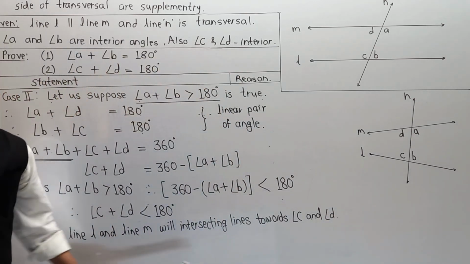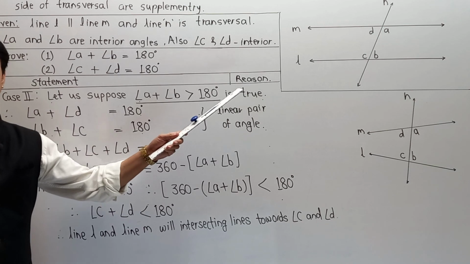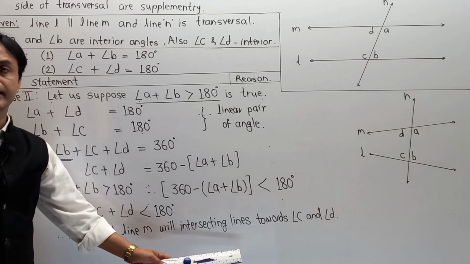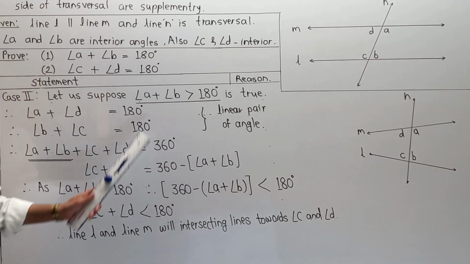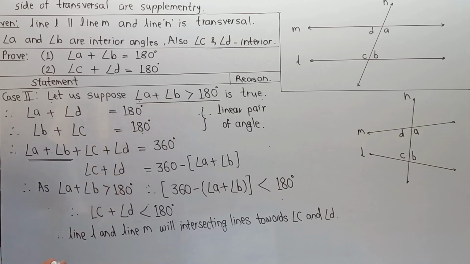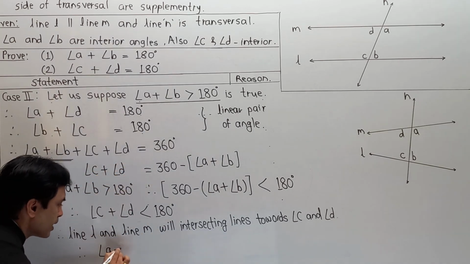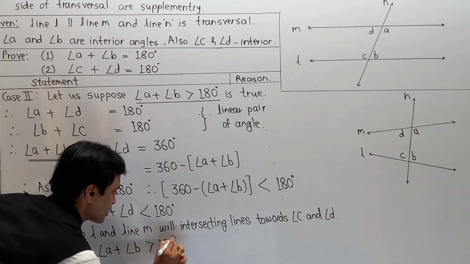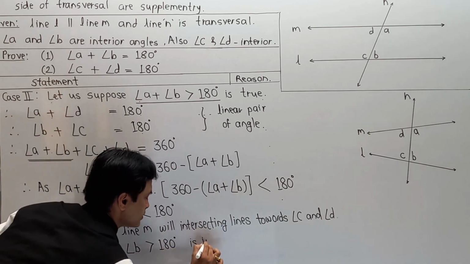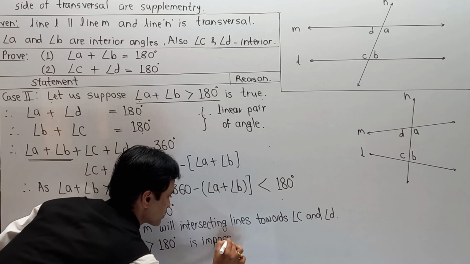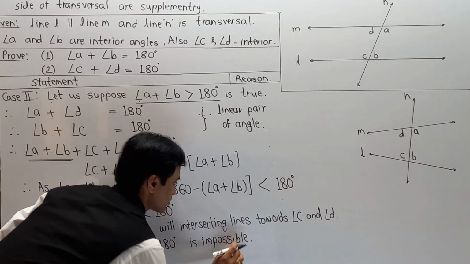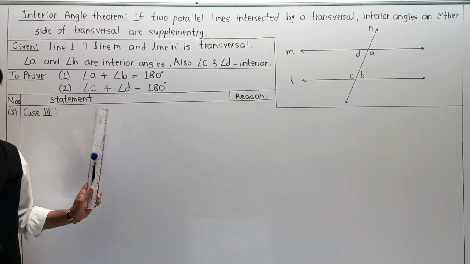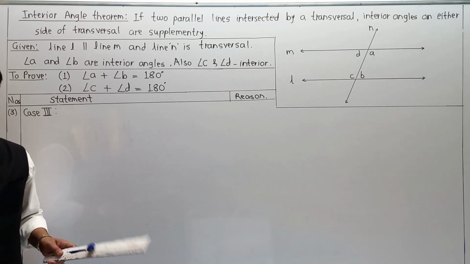In this case, if they become intersecting lines, then what we wrote, that line L and M are parallel, becomes wrong. Naturally, if these are intersecting lines, then they will not be parallel. Means our assumption, that angle A plus angle B is greater than 180 degrees, is impossible. And in this way, the second section is over. Now our first and second cases are both impossible, not true.